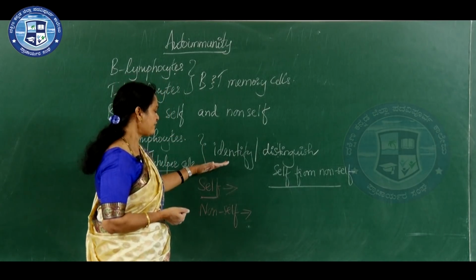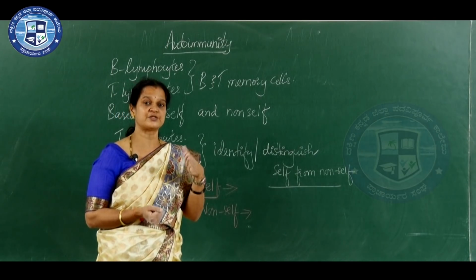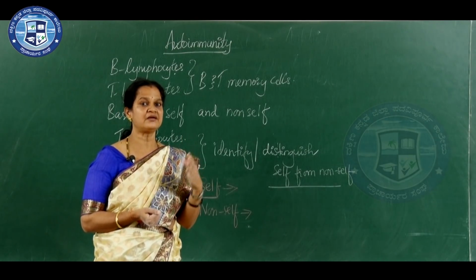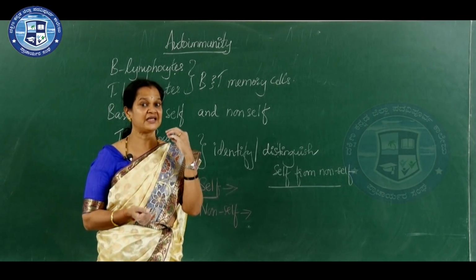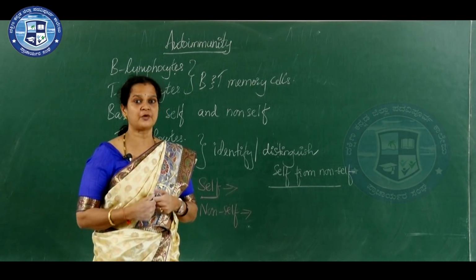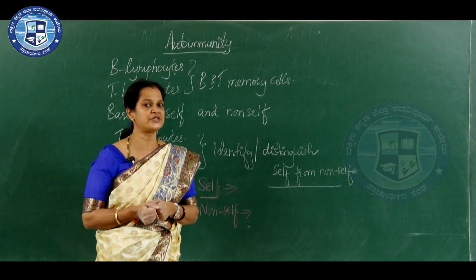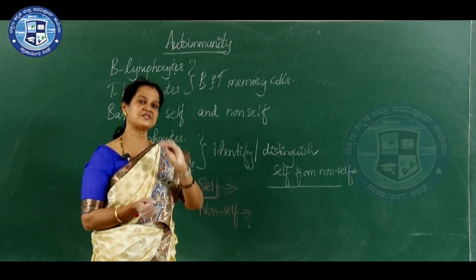So here self can be identified from non-self, where T lymphocytes, especially the T helper cells, actually move in the bloodstream or circulate twice in a day, and they detect any sort of infection in the body. That is their main function. It is a commander of cell mediated immunity, that is T helper cells, and these cells detect self from non-self.